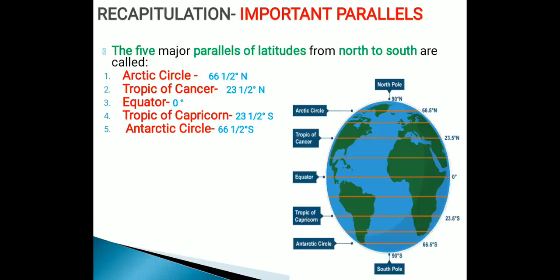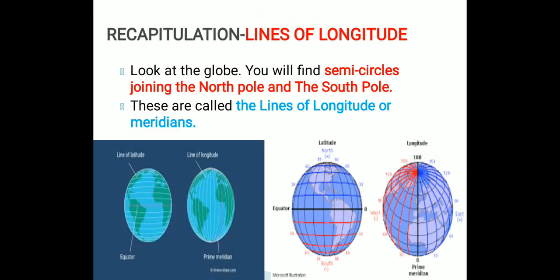Now there are five major or important parallels or lines of latitude from north to south. We have already discussed them in earlier videos. They are the Arctic Circle at 66.5 degree north, the Tropic of Cancer at 23.5 degree north, the Equator at 0 degree, the Tropic of Capricorn at 23.5 degree south, and the Antarctic Circle at 66.5 degree south.